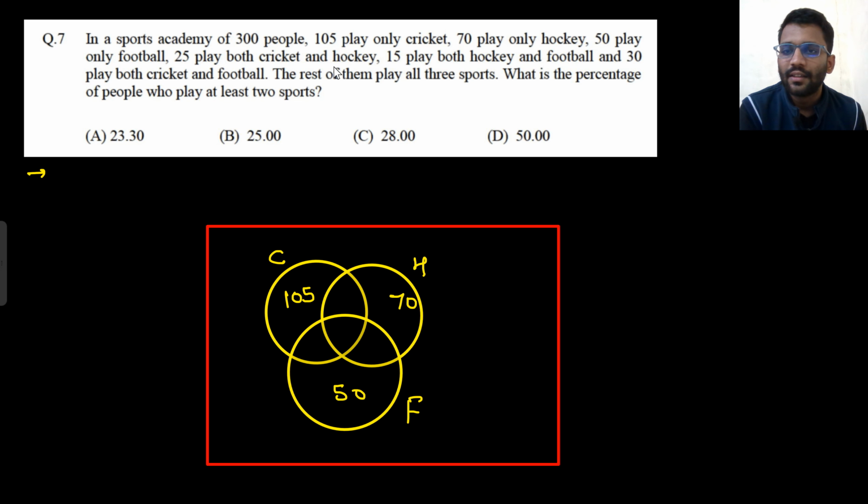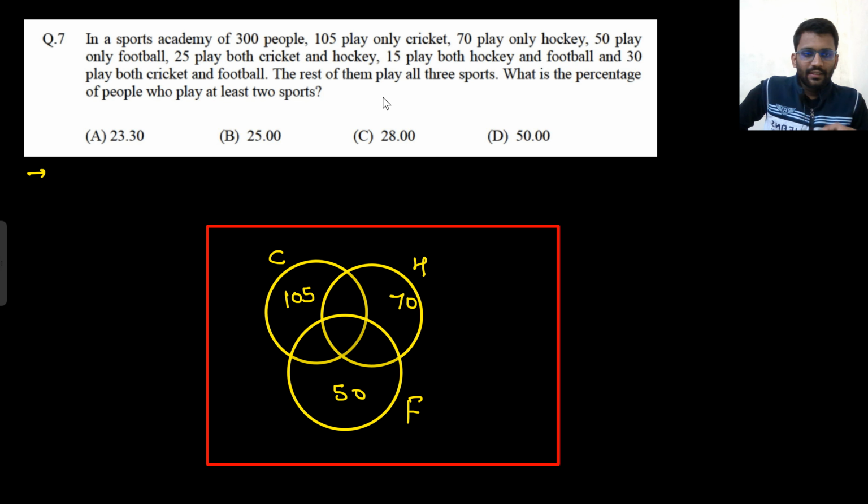Now they are saying that 25 play both cricket and hockey. 25 guys, this will include 25. 15 play both hockey and football. This will include 15. And 30 play both cricket and football. This will include 30 people. And rest of them play all three sports. What is the percentage of people who play at least two sports?